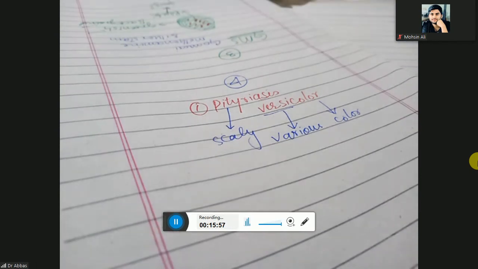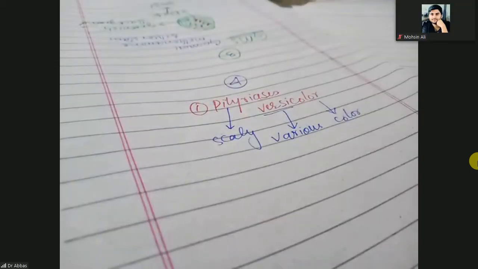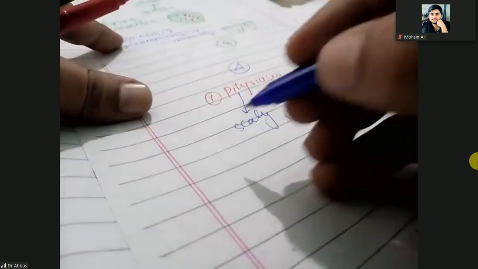So we're discussing pityriasis versicolor. Pityriasis means scaly, versi means various, color means color. When there are various colors of the skin, and these various colors of the skin are scaly, scaly and various color skin is known as pityriasis versicolor. So what are the causative agents?